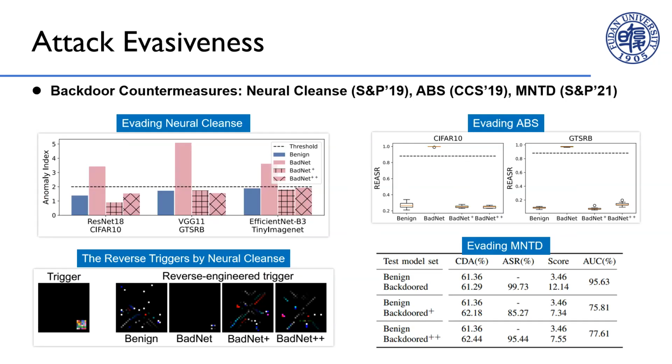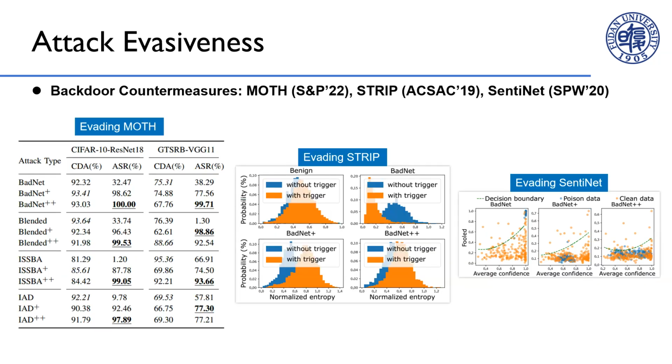We considered 6 backdoor defenses to evaluate the escapability of attacks. Neural Cleanse and ABS are reverse engineering-based backdoor detection algorithms, aiming to reverse engineer potential backdoor triggers from the target model. MNTD trains a metaclassifier to score the target model, where higher scores indicate a higher likelihood of a backdoor presence. MOTH utilizes reverse triggers and natural triggers to achieve model orthogonalization, aiming to eliminate potential backdoors within the model.